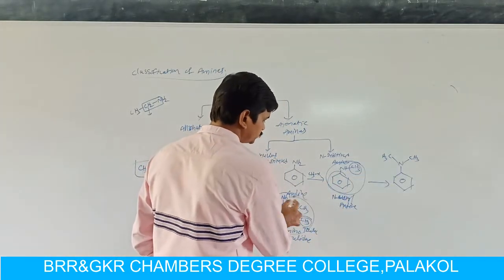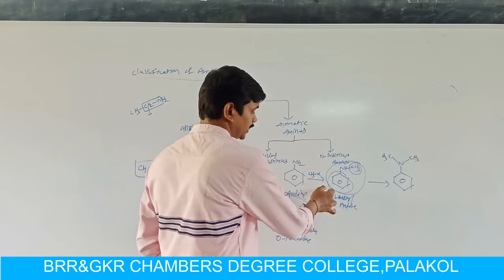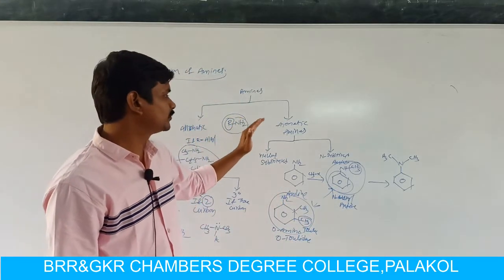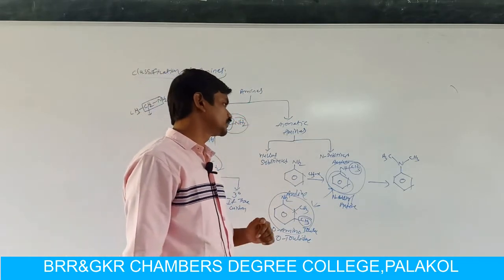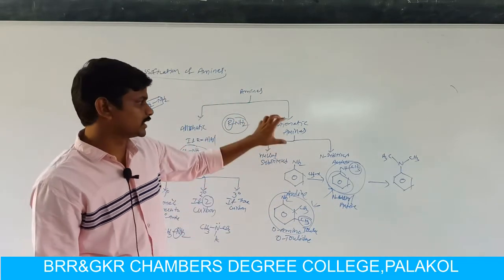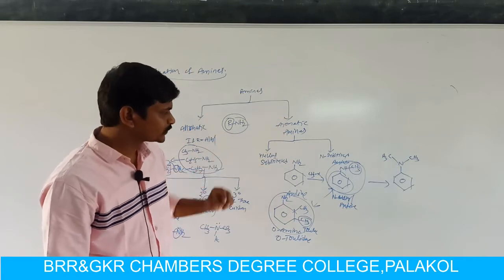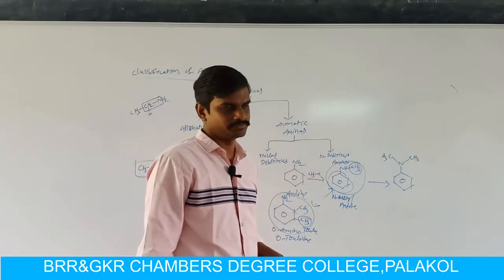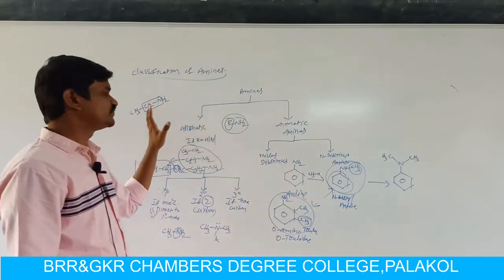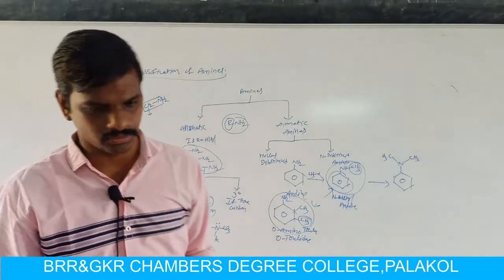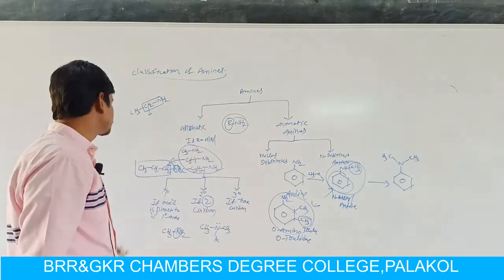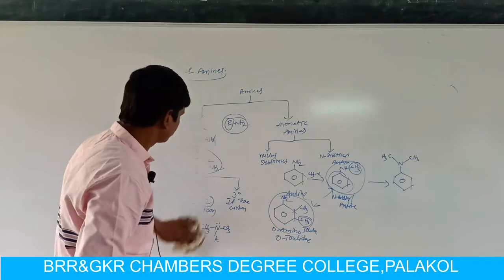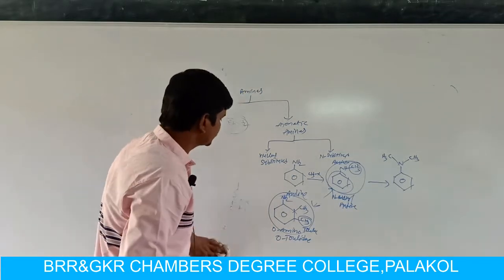Here these two compounds are isomers. Orthotoluidine is an isomer of N-methyl aniline. This is about the classification of aromatic amines. Aromatic amines are classified into nucleus substituted amines and nitrogen substituted amines. This is about the classification of amines. Now we are moving to the next concept, that is the structure of amine.